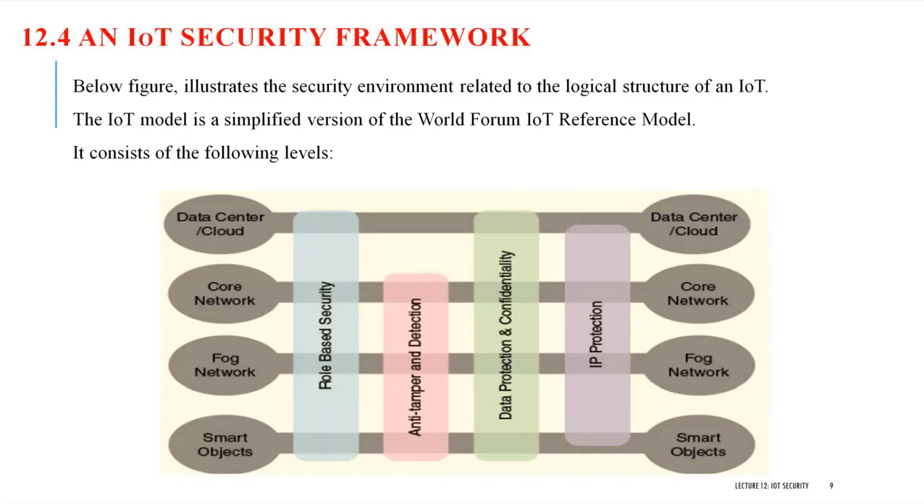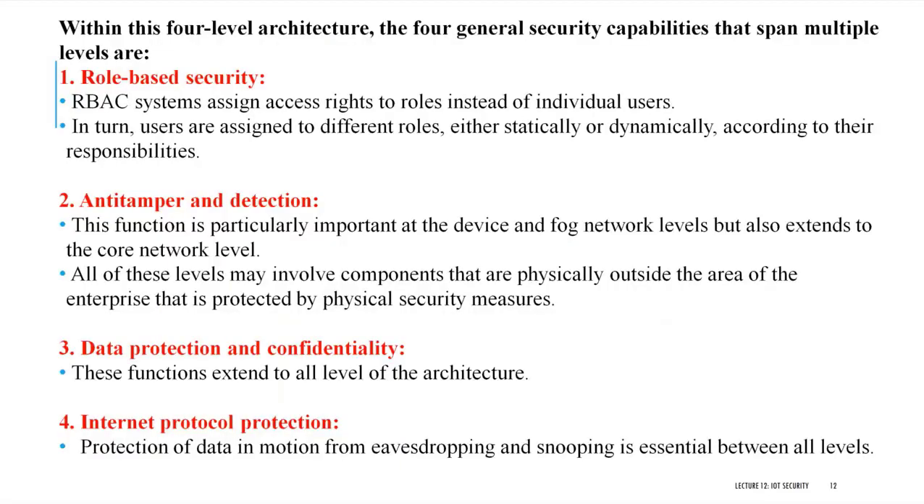Now I'm going to the security capabilities. The first one is role-based security, then anti-tamper and detection, data protection and confidentiality, and internet protocol protection. Role-based security we already discussed in lecture number 9, that means multi-level trust, multi-level security. Depending upon the roles, the access rights will be given. So what is your role? For example, I am the system administrator. The administrator is going to have the complete set of roles. Based on the role, the rights will be given.